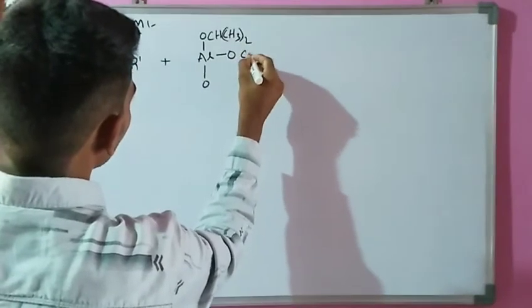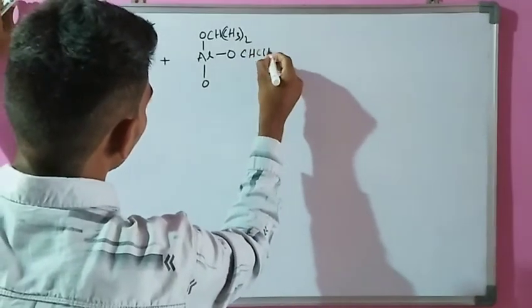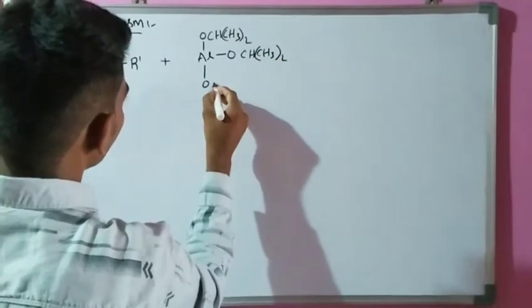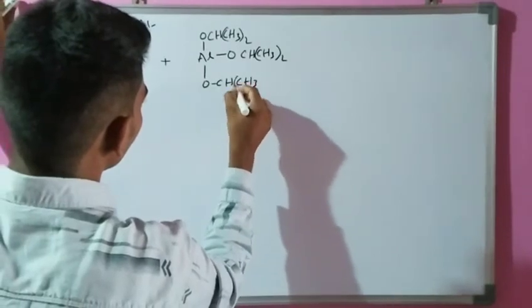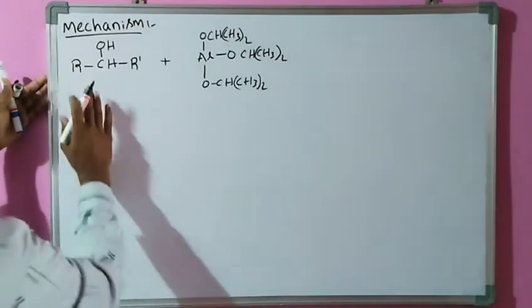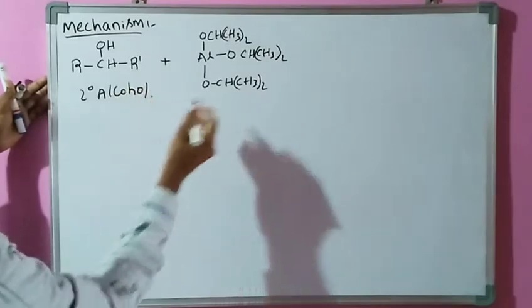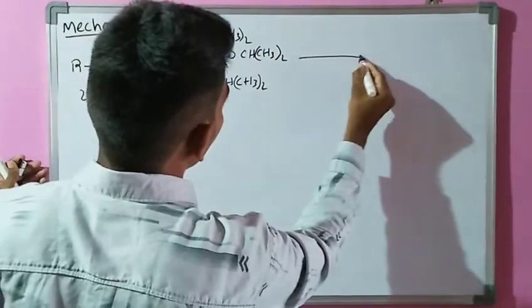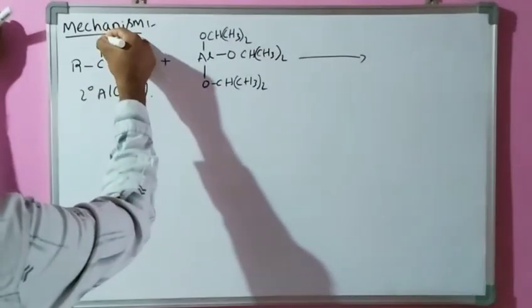Here in the secondary alcohol, the oxygen has a lone pair of electrons.